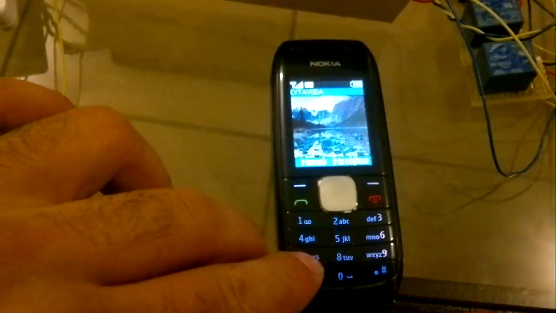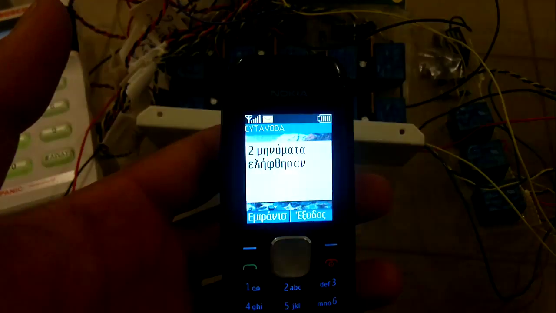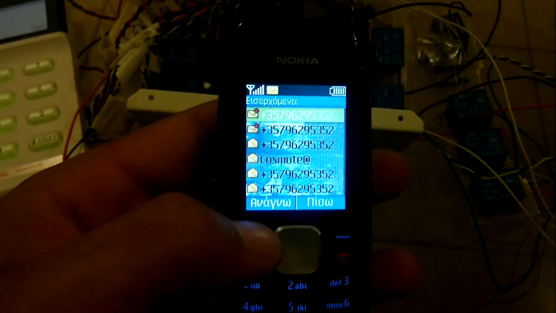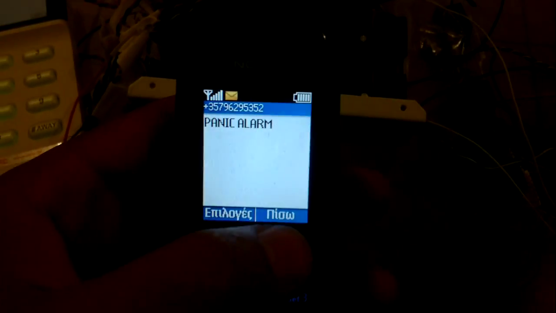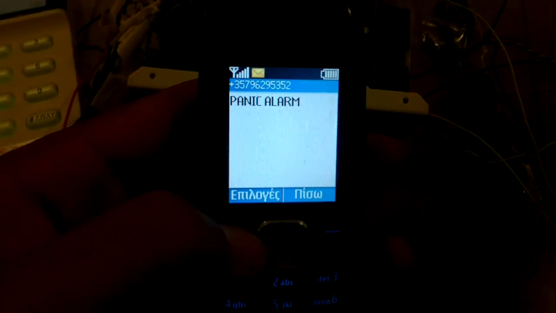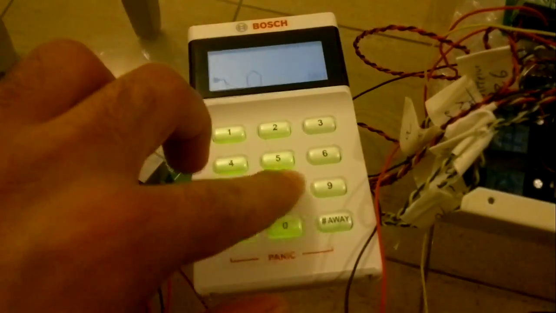I'm waiting now for the mobile. Two messages. The last one is panic alarm. What is the previous one? Panic alarm twice. Okay, I have to disarm the system.